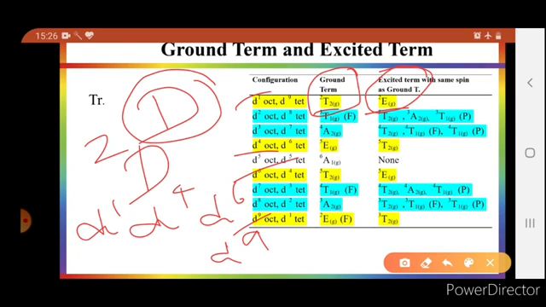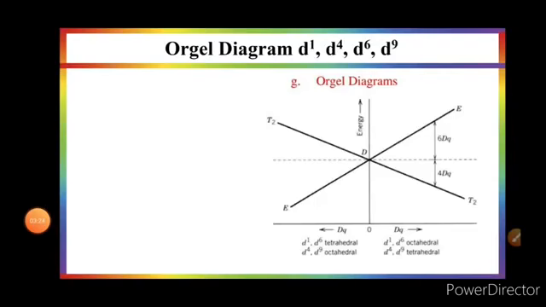Meaning these transition metal configurations will all show a single absorption band in the electronic spectra, because there is a transition from the ground state to one excited state. Let's see this in the form of an Orgel diagram. An Orgel diagram relates the field strength and the electronic energy states with each other. It helps in finding the electronic transitions, and the number of electronic transitions that occur in a given configuration.